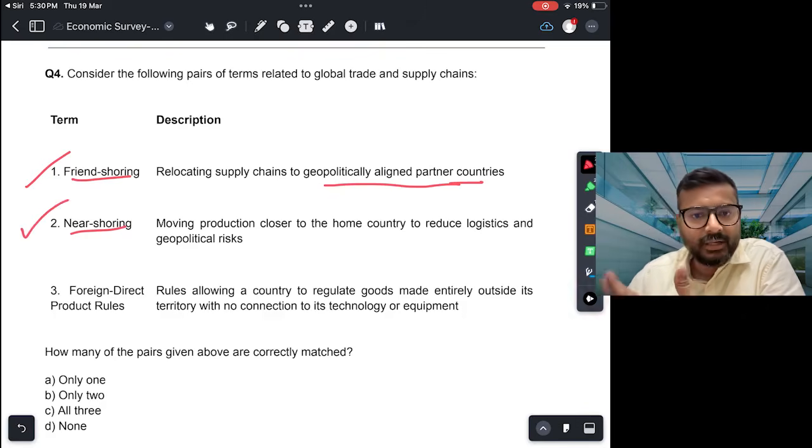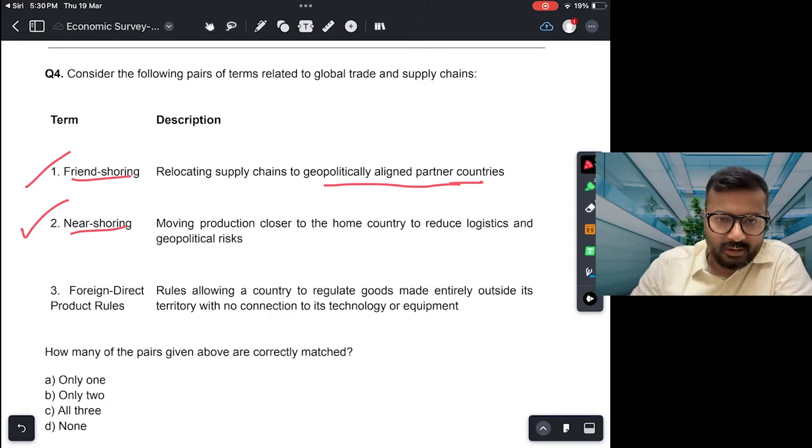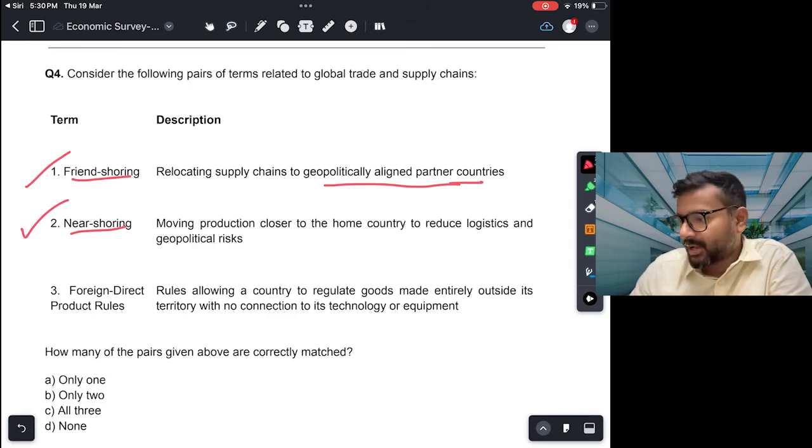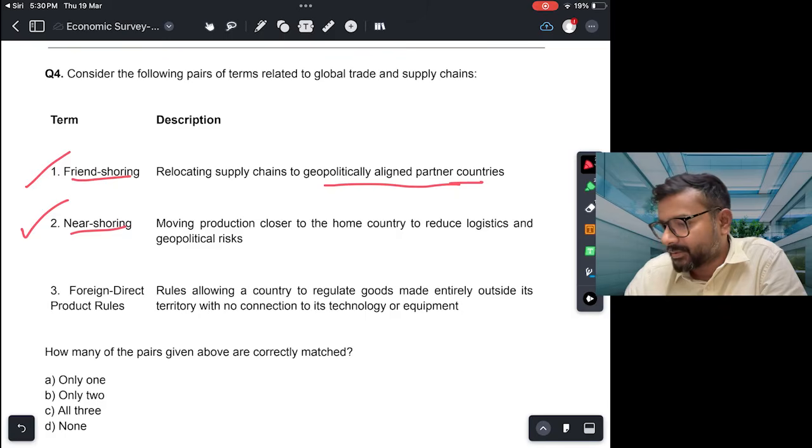Near shoring is moving production closer to either your own country or neighboring countries with which again you have good relations. Foreign direct product rules are rules allowing a country to regulate goods made entirely outside its territory with no connection to its technology or equipment. This is incorrect.